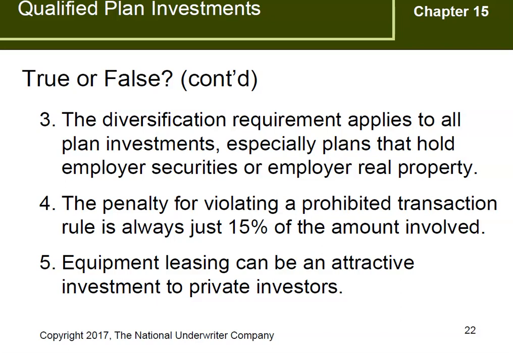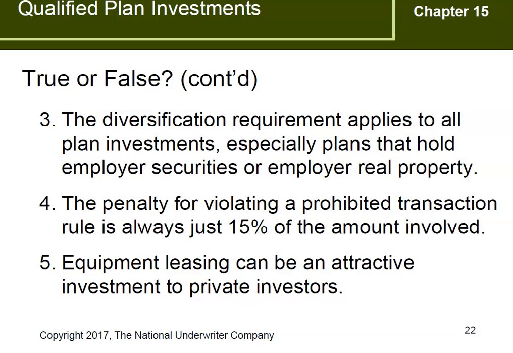An eligible individual account plan, that is, a profit sharing, stock bonus, or employee stock ownership plan that specifically permits the holding of employer real estate or qualifying employer securities, may hold such property in any amount and may even hold such property as the exclusive assets of the plan. Therefore, 3 is false, as this is appropriate.